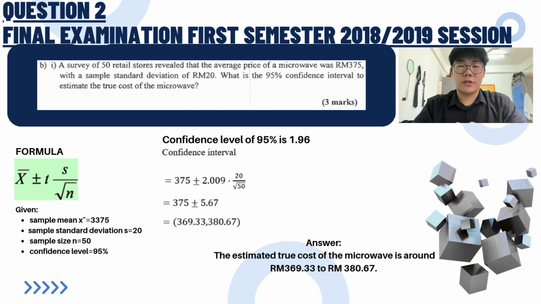Based on the B1 question, we are given the sample mean equal to 375, sample standard deviation equal to 20, sample size equal to 50, and confidence level equal to 95%. And then we sub the numbers into the equation also, and then we get the numbers of 369.33 and 380.67. So the answer is the estimated true cost of the microwave is around 369 ringgit 33 cents to 380 ringgit 67 cents.